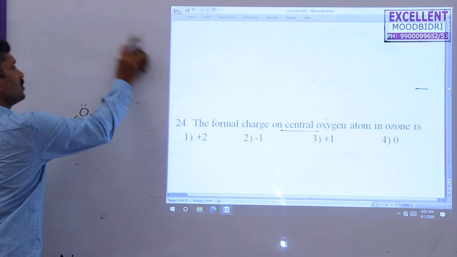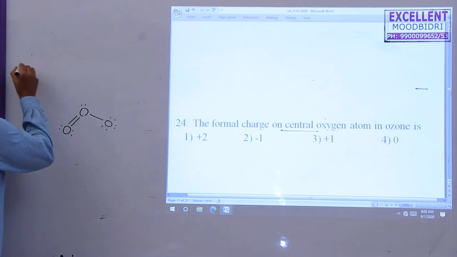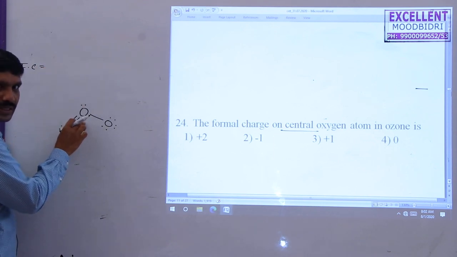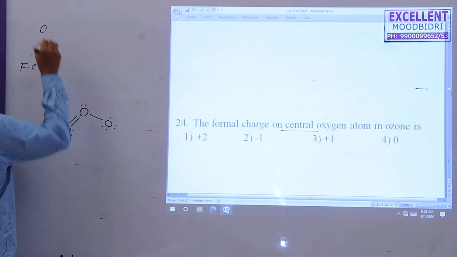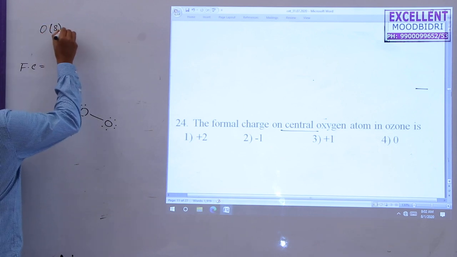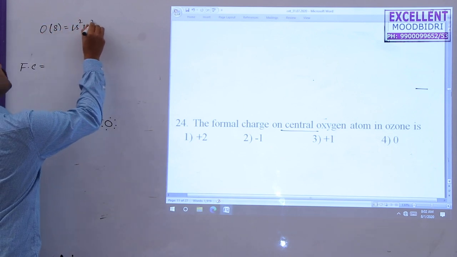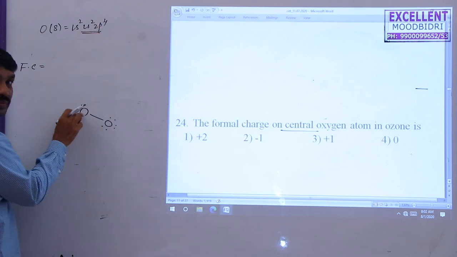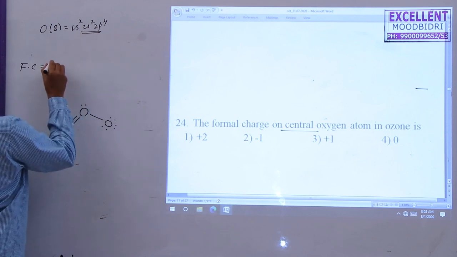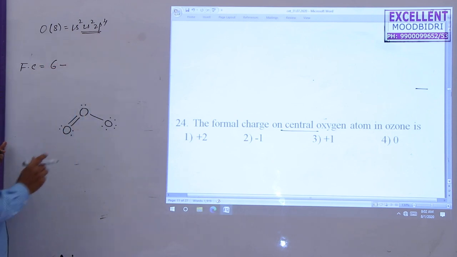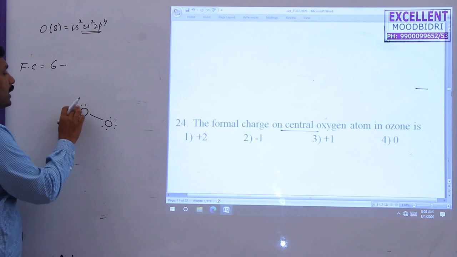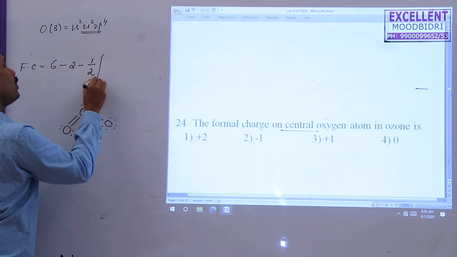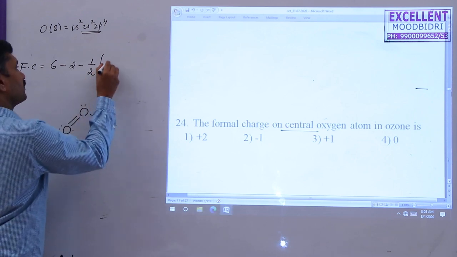So we find the formal charge. We know the formal charge is equal to the number of valence electrons of the central atom in the free state, which is 6 for oxygen (1s2, 2s2, 2p4), minus the number of non-bonding electrons, here 2, minus 1 by 2 of the number of bonding electrons, 6.